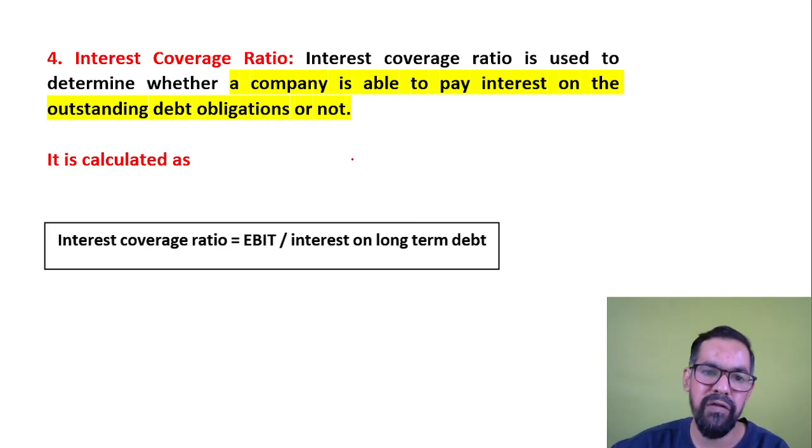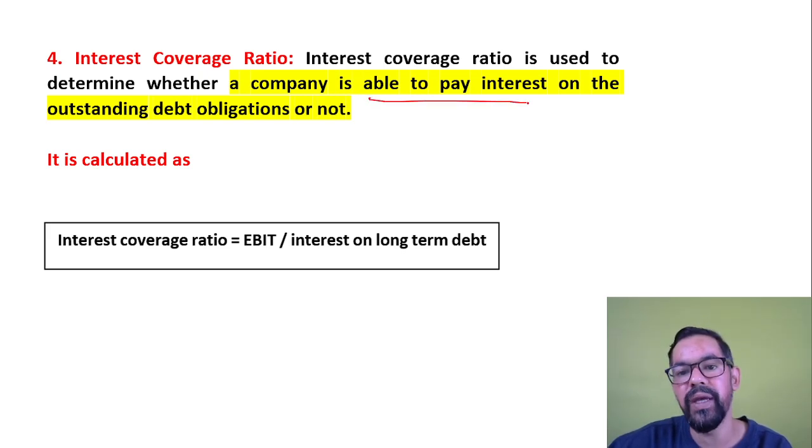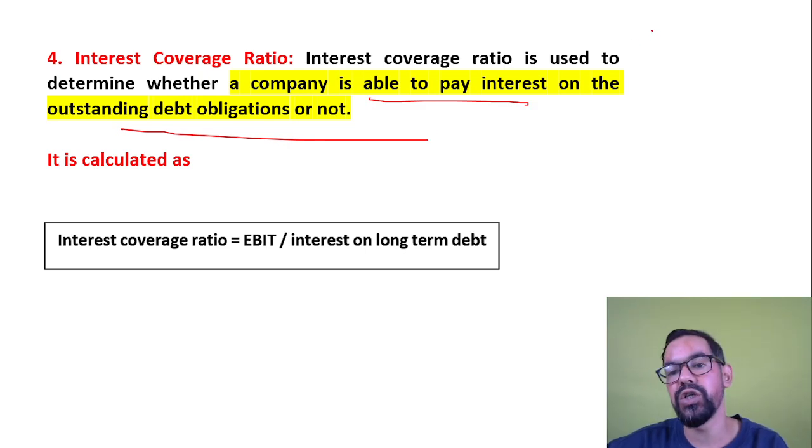Next one, final one under solvency ratios: the interest coverage ratio. The interest coverage ratio is used to determine whether a company is able to pay interest on its outstanding debt obligation or not.